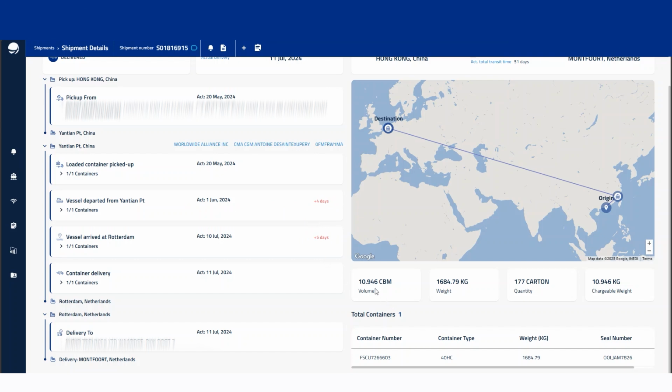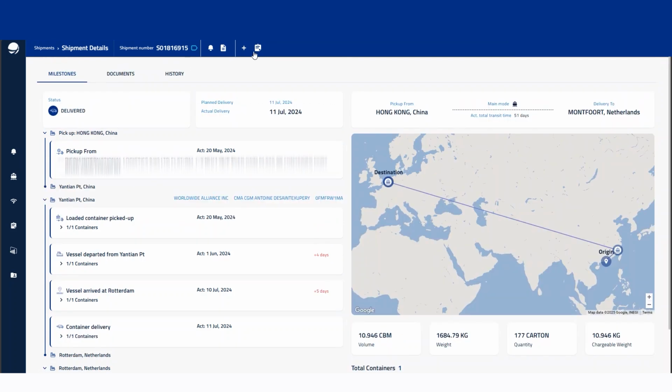Then the information down here, we've also got the volume of the shipment, the weight of the shipment, how many cartons or how many containers there might have been, and then the chargeable weight as well, and then any container information. So you've got the container number, the container type, the weight of the container, and the seal number too.